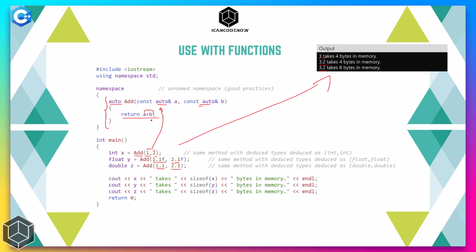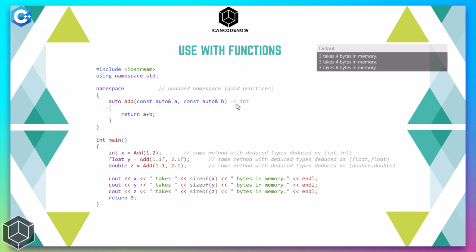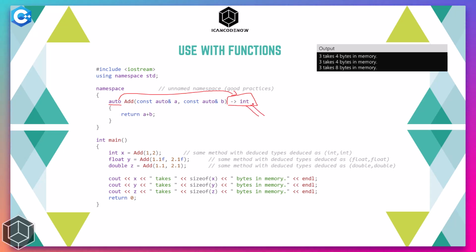But if we don't want the compiler to detect the return type of this method from the return statements, we can specify the return type like this in front of that method. So this works if the return type is auto. We can declare this return type here to tell the compiler that this is the expected return type and to try to convert all the return statements into this type.